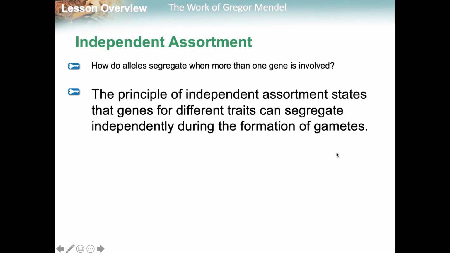So hopefully you understood my little lesson on Punnett squares. Sorry for all the clicking of the pen, but I can't control how loud that sounds on the screen.